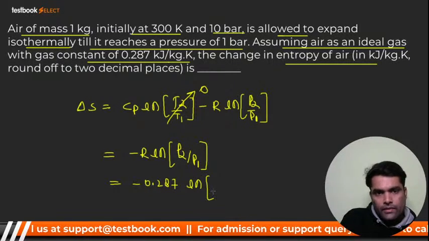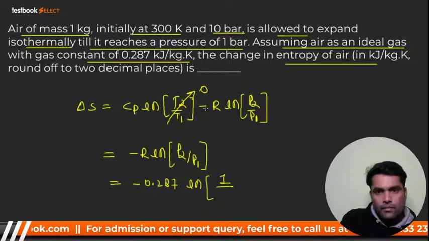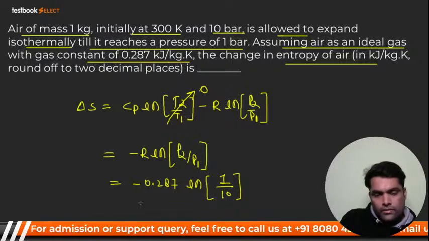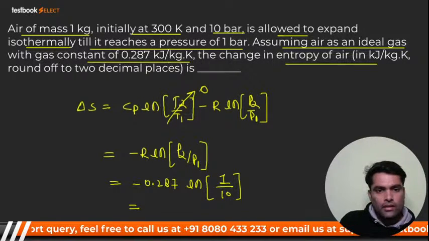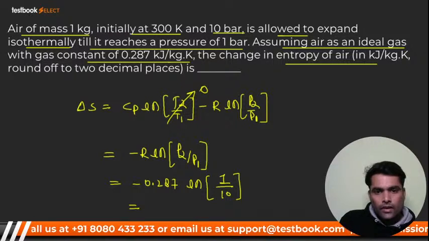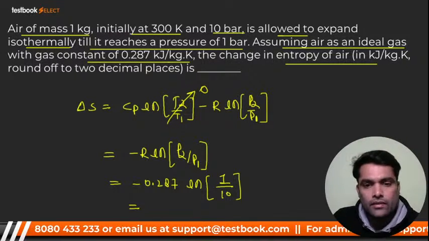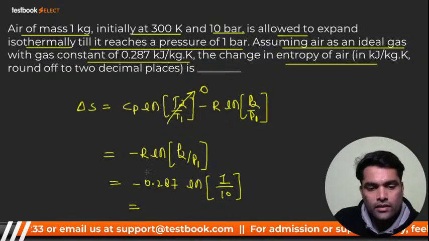P2 is given, 1 bar. P1 is 10 bar. So what is the value? Now you do one thing, don't worry.